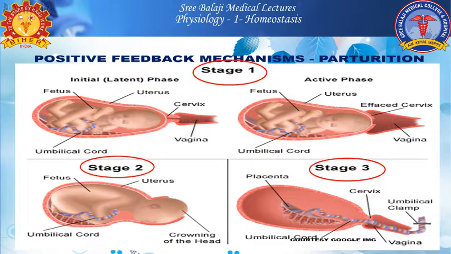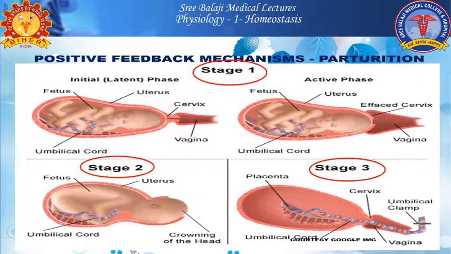From stage 1, the initial or latent phase, it enters into the active phase, thereby producing the positive feedback mechanism that makes the fetus get expelled.